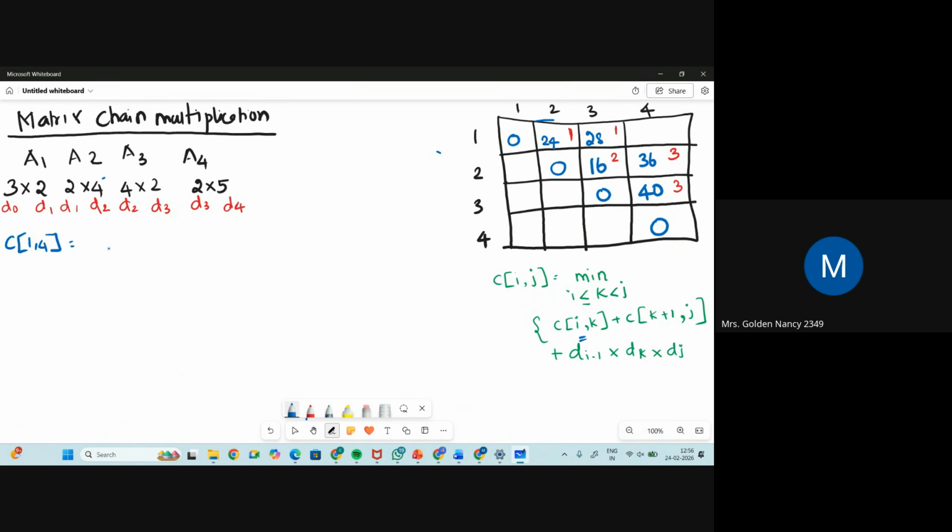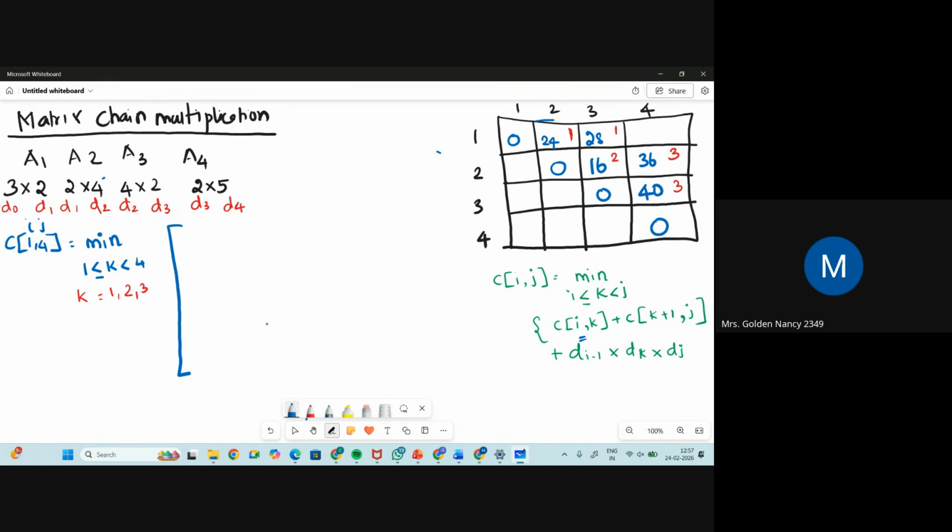For finding C of 1 comma 4, we need the minimum over 1 less than or equal to k less than 4, where this is i and this is j. So k can be 1, 2 and 3. Now you've got 3 values for k. For 3 values, you will apply this formula.